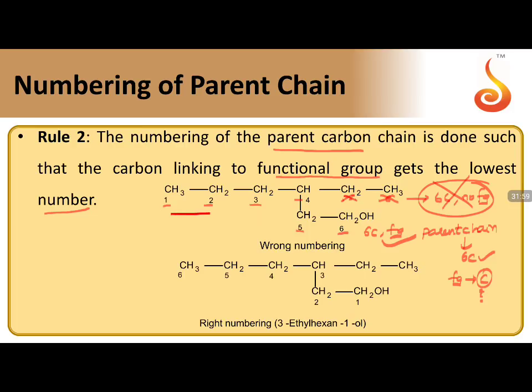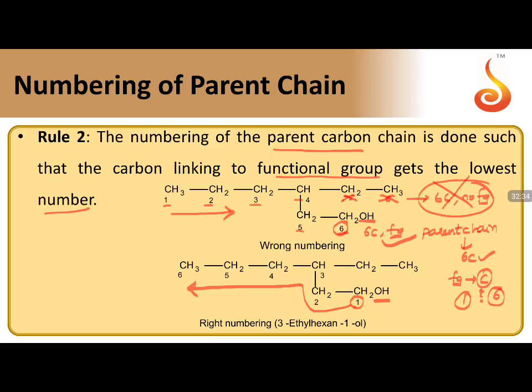If I go with this side of numbering, I'll get 6. In another way, if I start numbering in this direction, moving from the carbon attached to the functional group, 1, and moving towards this side, then you will have 1 numbering. So there are 2 possibilities. Moving in this direction, you'll get 6 numbering to the carbon attached to functional group. Moving from right to left, you will get numbering 1 to the functional group attached carbon.